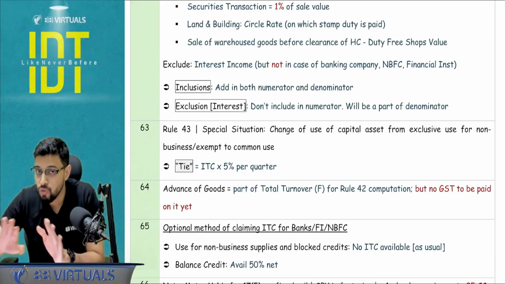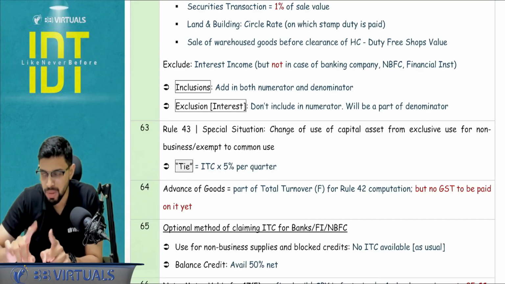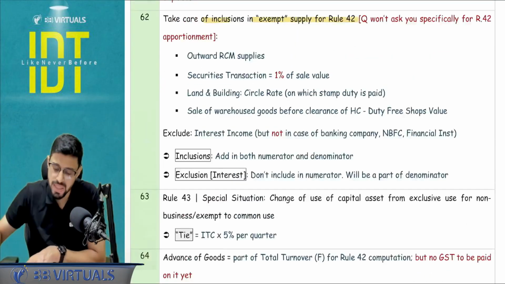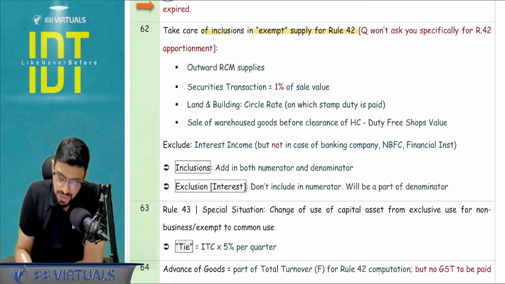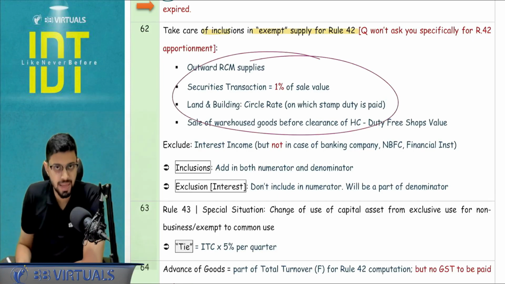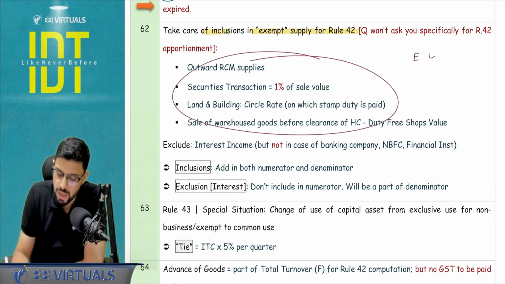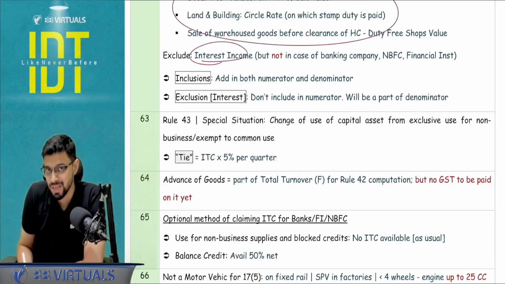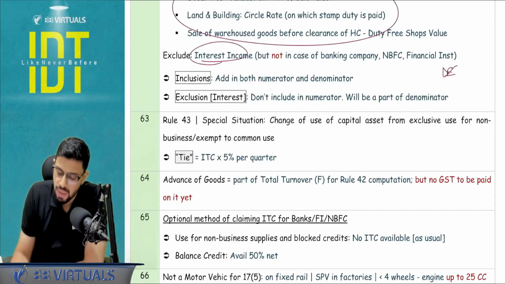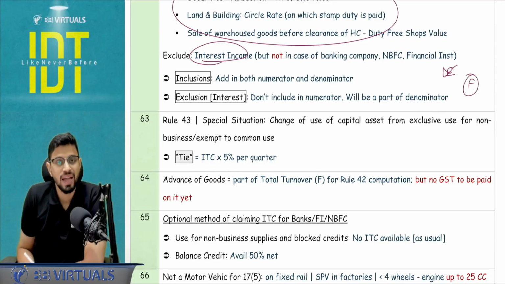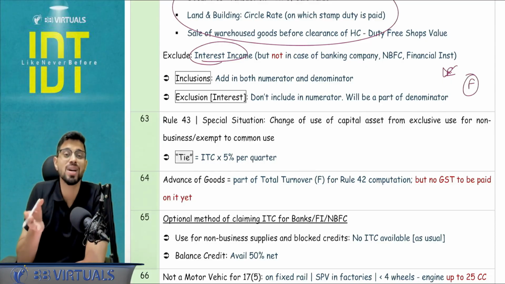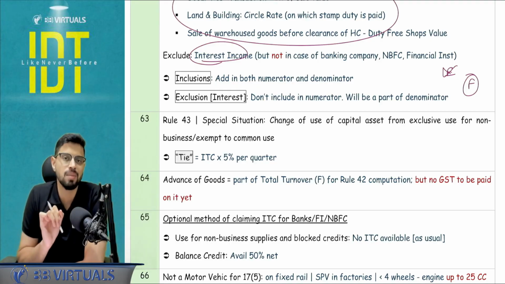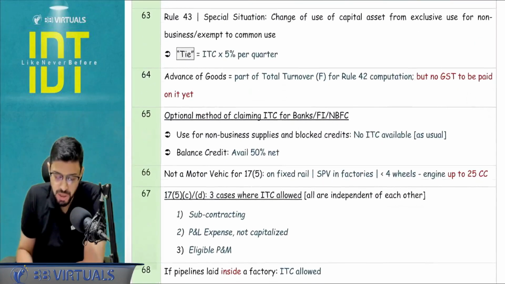Interest income is excluded from E only for a non-banking company. Banking company you have to include unless an optional method is given. Now, a silly mistake is possible. When I say that you have to include these particular items in the exempt supply, it means they are going to be in the E also and denominator F also. But when I say that you have to exclude the interest income, this will not be a part of E, but it will very well be a part of F. That is the denominator, because I am saying you don't consider them as exempt, but they are still a turnover. So you are going to be including them as a part of denominator, otherwise your calculations will mess up.